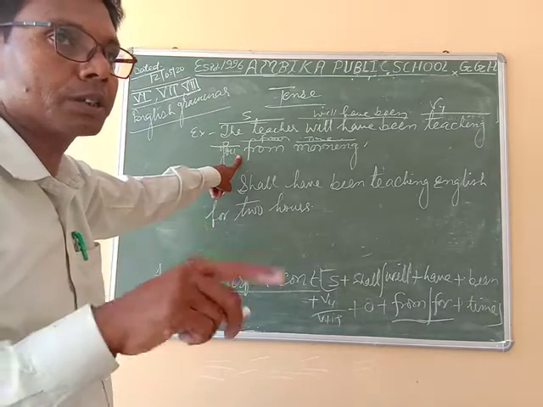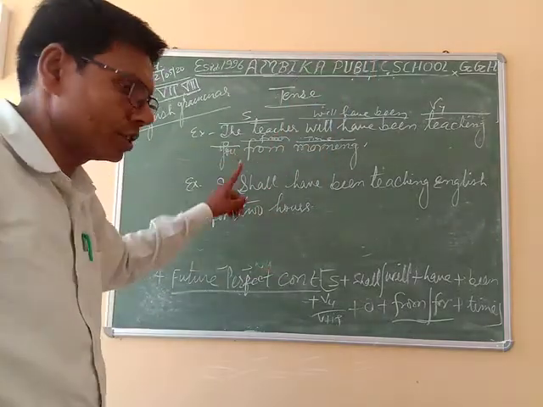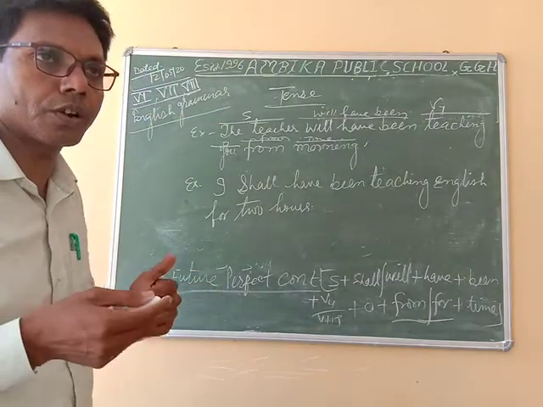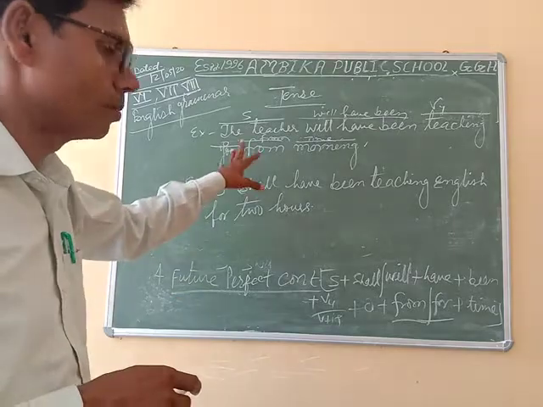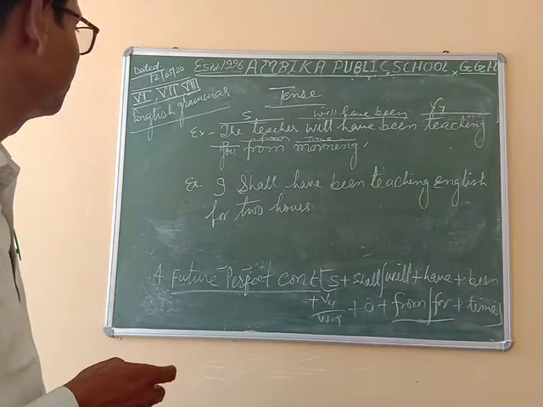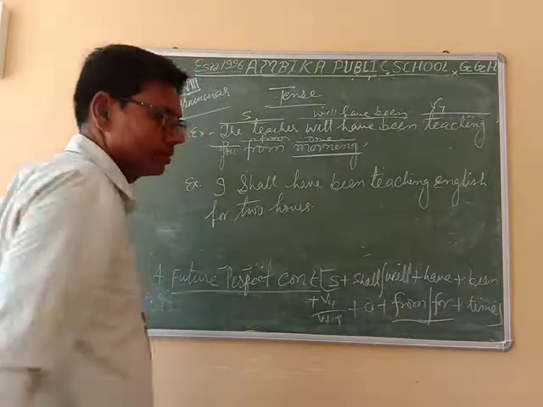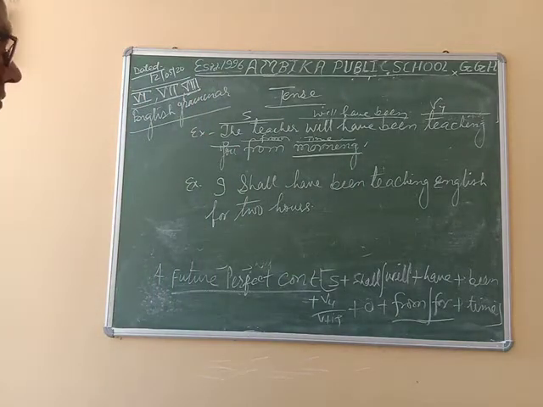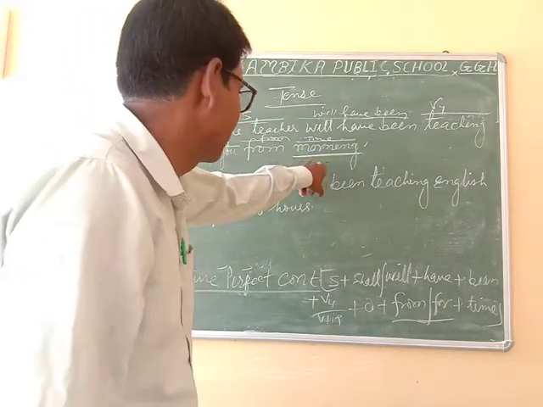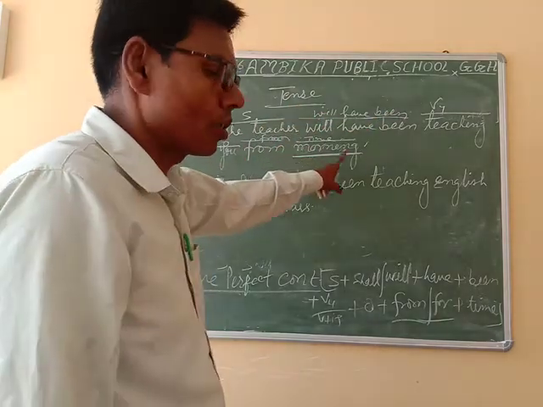So in place of since we have to use from in future. Where in present and past we used since in the continuous form, in the future perfect continuous we will not use since; we will use from. In place of since we have to use from if the sentence is related to the future perfect continuous, and after from the time is given. Morning is a past time, okay? So: the teacher will have been teaching you from morning.